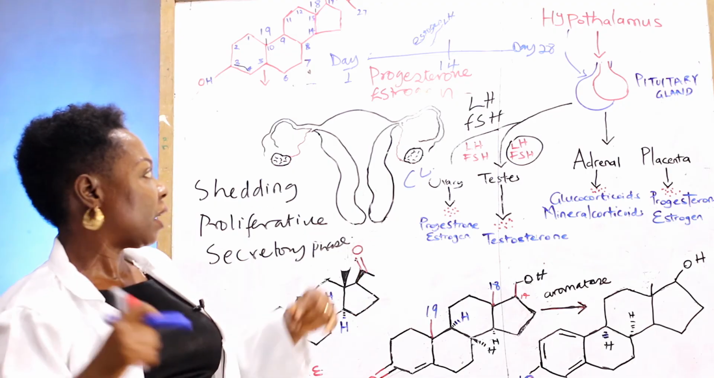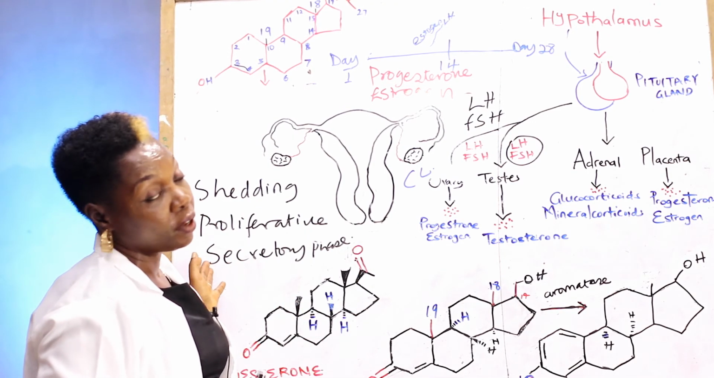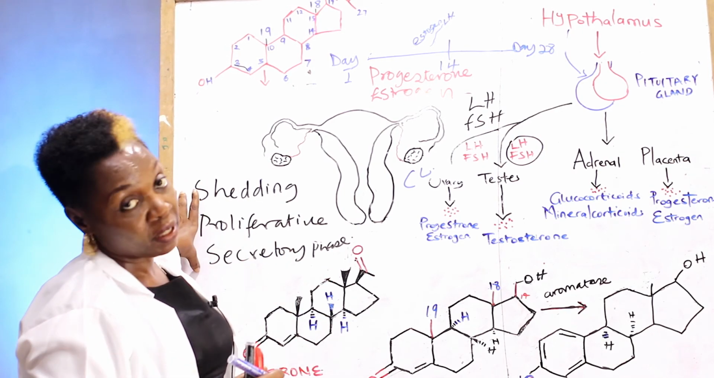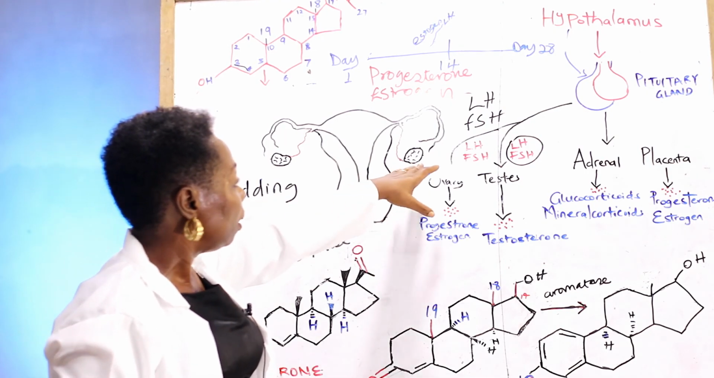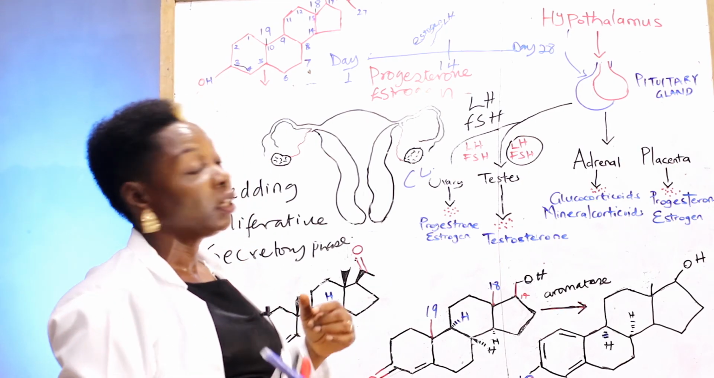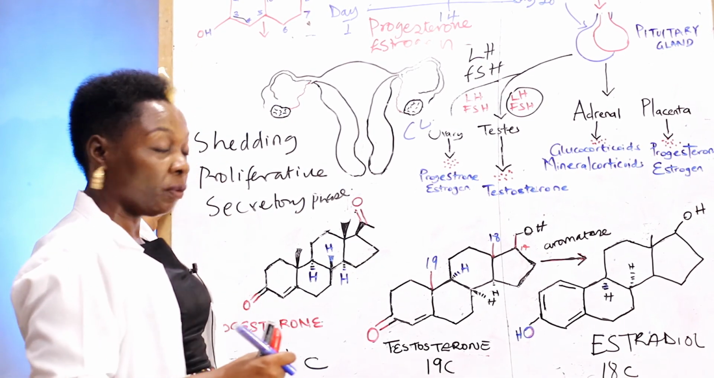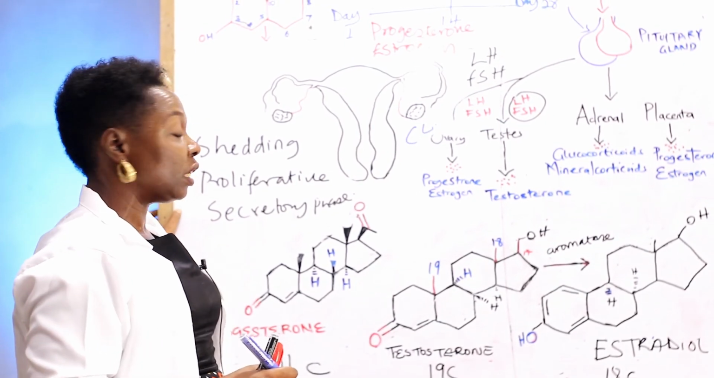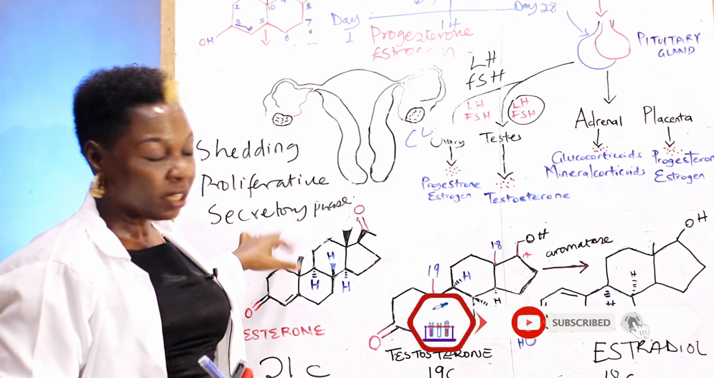So now, by way of recap, let's look at it again. We have the shedding phase, the proliferative phase, and the secretory phase. Please take note, these are the three phases that happen in the uterus during the menstrual cycle, and in the ovary, we have the proliferative and the luteal phase, powered by specific hormones. For the proliferative phase, we have estrogen and follicle stimulating hormone. For the secretory phase, we have the hormone progesterone.